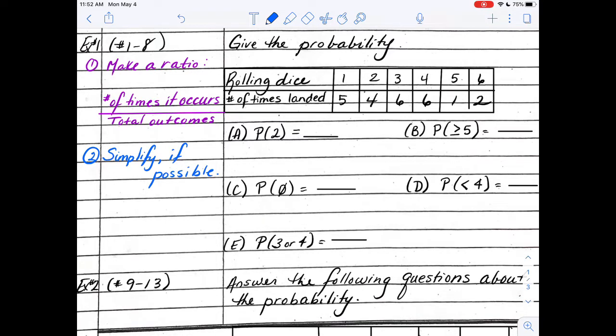If I give you this table and I roll a die and I know that my sample space is only 1, 2, 3, 4, 5, and 6, but I roll it a whole bunch of times and I record how many 1s I get, how many 2s, 3s, 4s, 5s, and 6s, and then I ask, what is the probability of getting a 2? Just so you know, this is the mathematical notation, and that P stands for probability. How I read this is: what is the probability of, and then inside I see the 2. What's the probability of a 2?